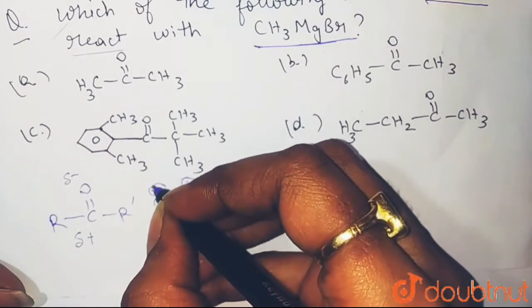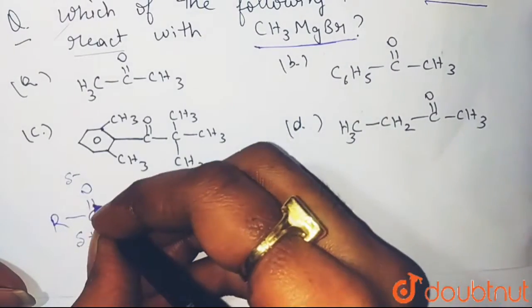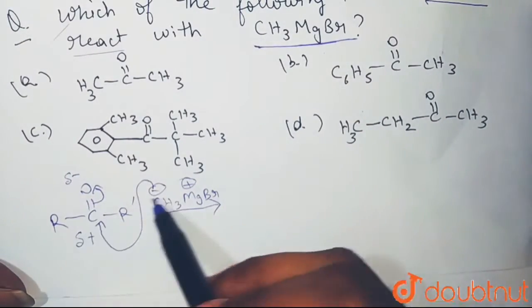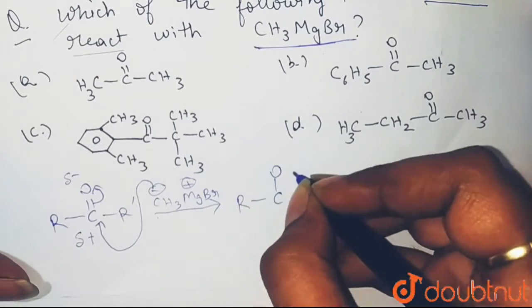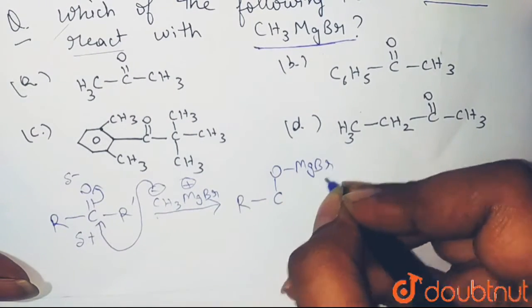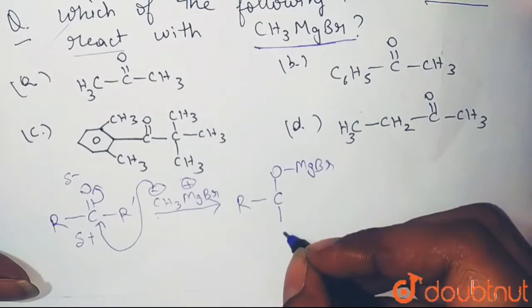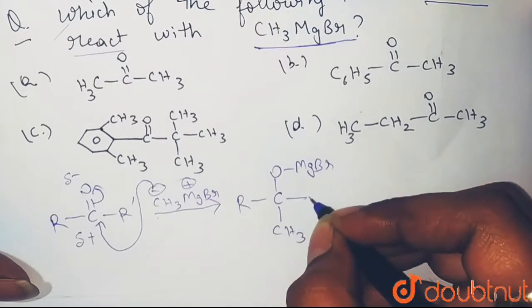So this CH3 minus goes and attacks on this carbon like this, and this bond breaks, and this O minus forms a bond with MgBr. So you will get R, C, O, MgBr, and here your CH3 will be attached, and your R dash.